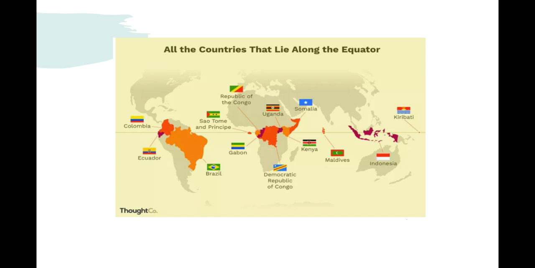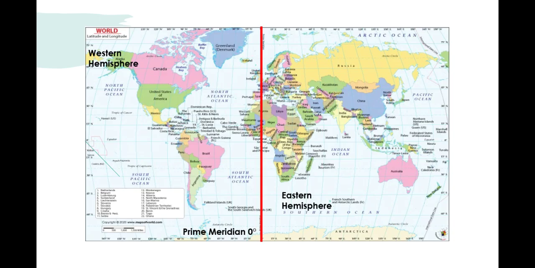Next we go to the world map showing the prime meridian, that is 0-degree prime meridian. You can see it divides the world into two parts, western hemisphere and the eastern hemisphere. Again you can see in the western hemisphere we see Canada, United States of America, Brazil. You come to the eastern hemisphere, India is in the eastern hemisphere, Australia, Russia, China, these countries are in the eastern hemisphere.